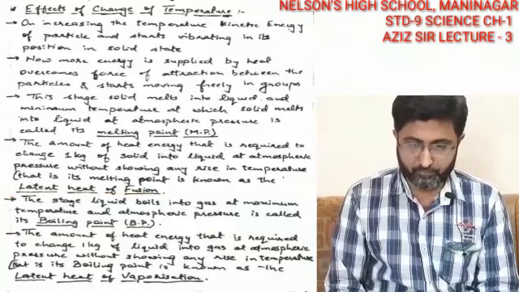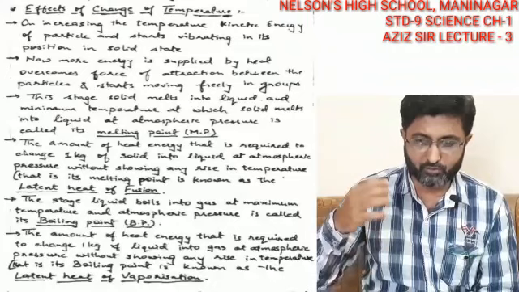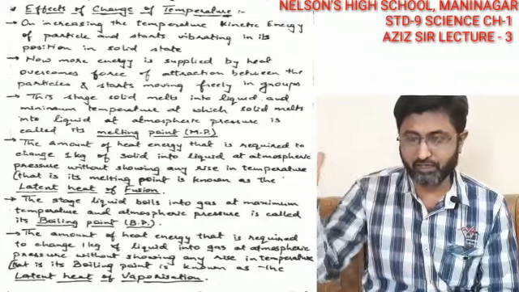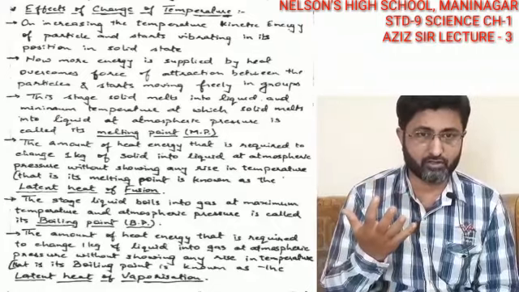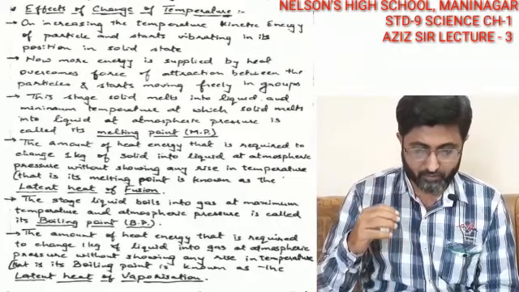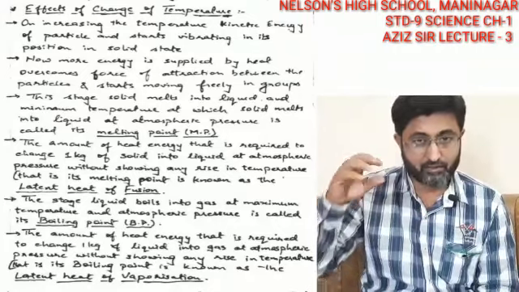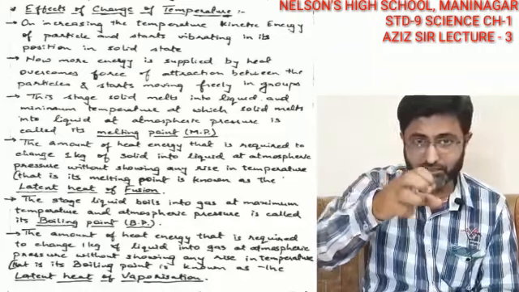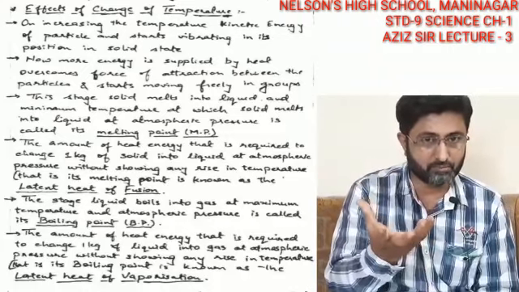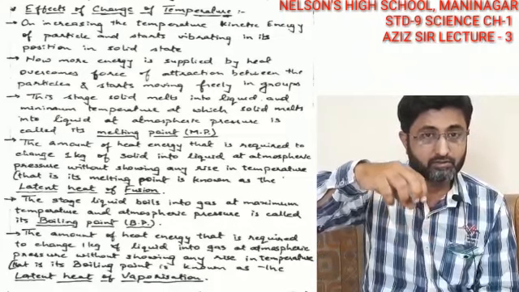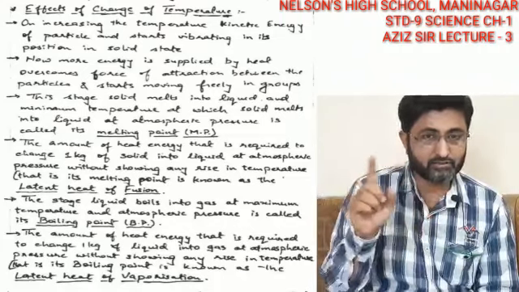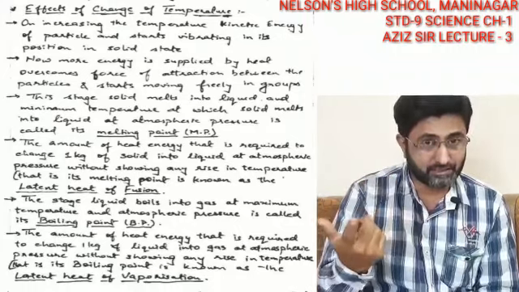Okay, going further, you will be able to understand: suppose in the surrounding we are not allowing the gas to go away and we are still raising the temperature of the gas, so that is another specific heat. But at that particular temperature, the heat is being given, you are seeing that the Bunsen burner is burning, and the heat energy is absorbed by the water molecules in the liquid state, but it is not showing any change in temperature.